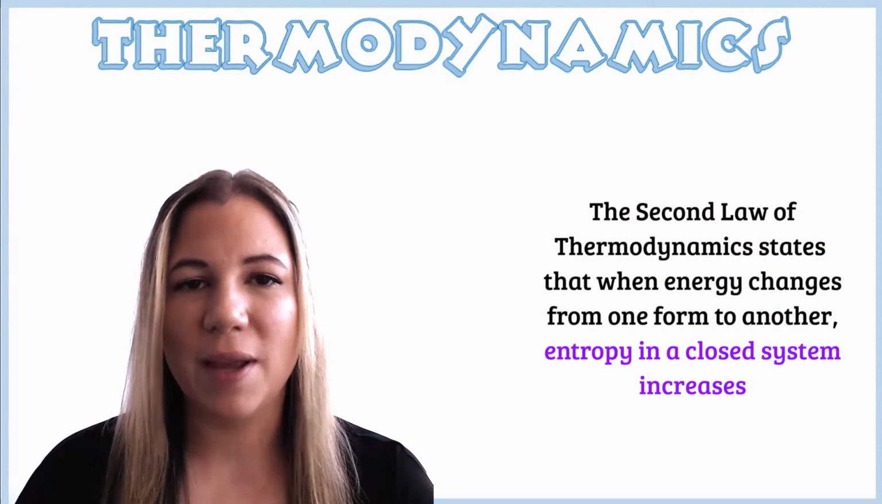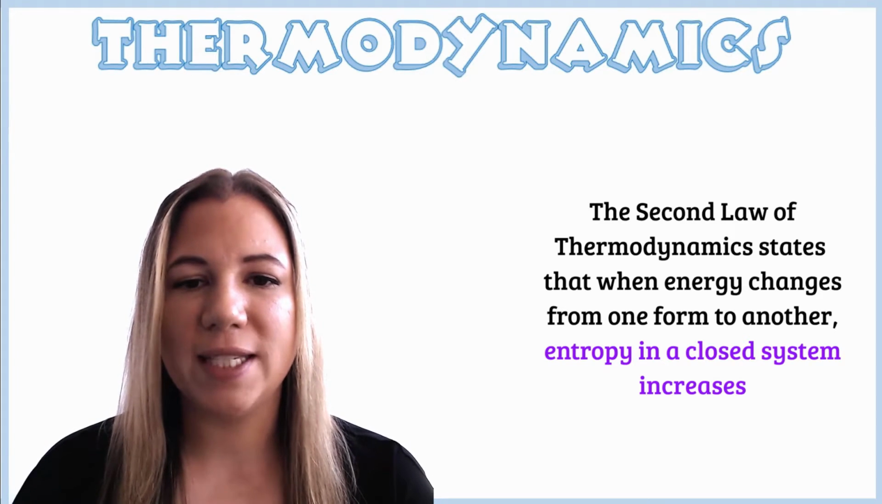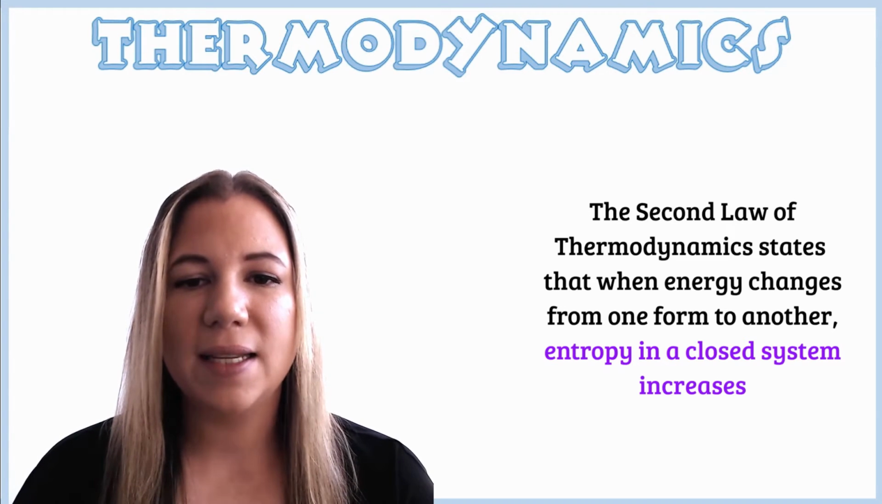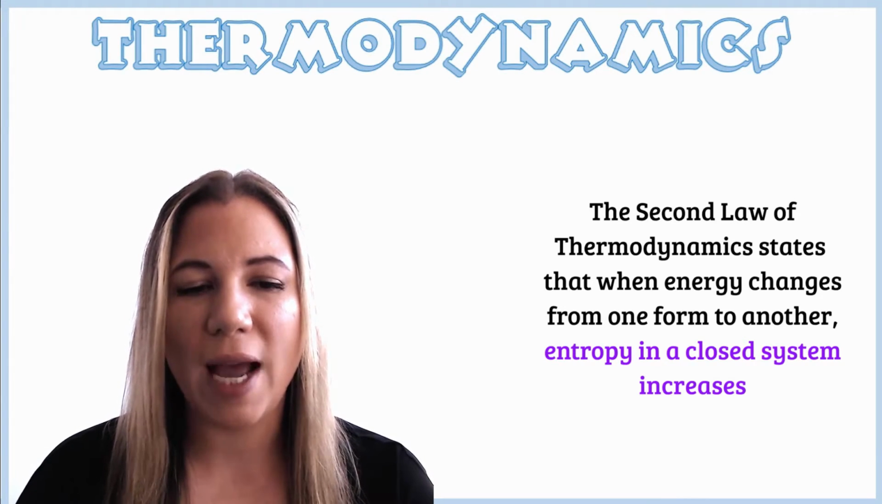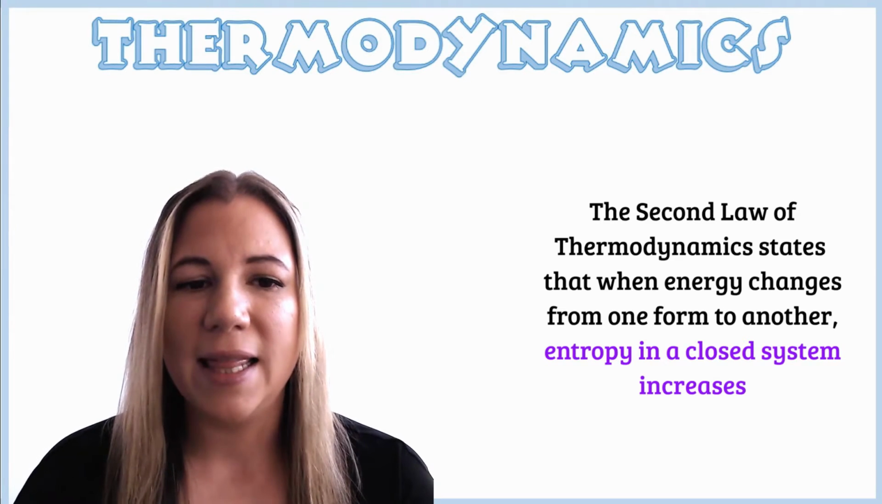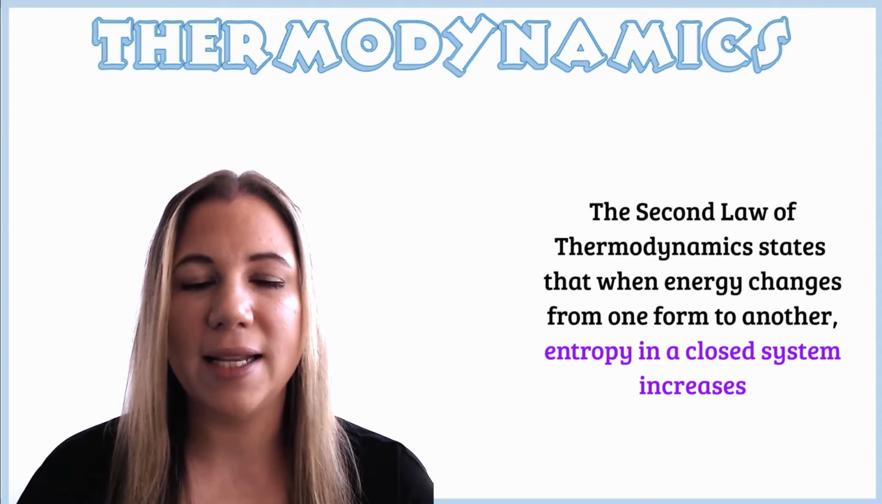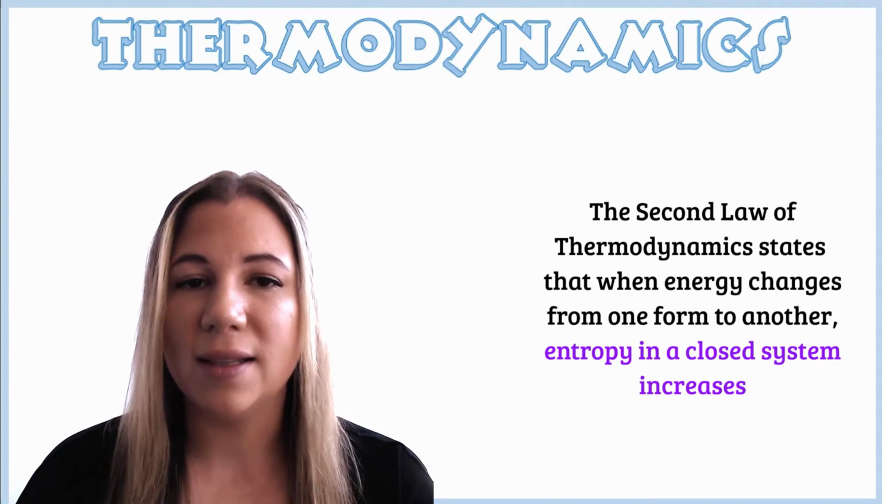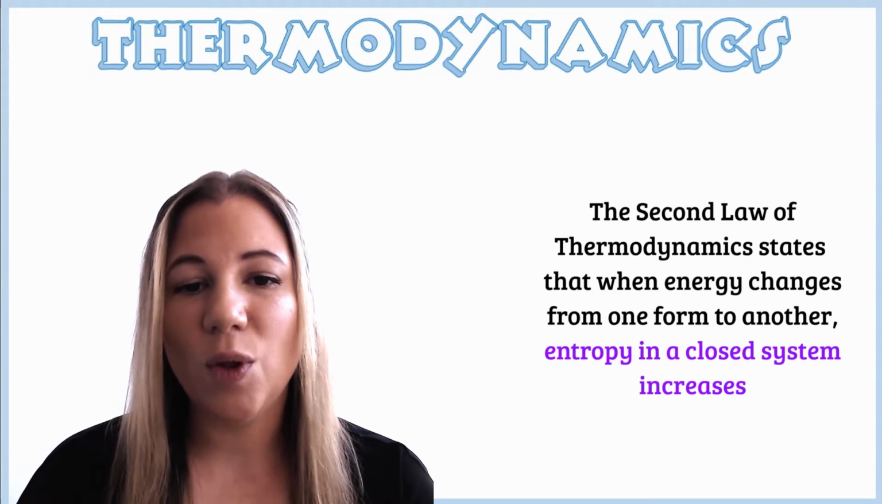The second law of thermodynamics states that when energy changes from one form to another, entropy in a closed system increases. Entropy refers to a state of disorder or randomness in the way energy is dispersed in a chemical process. It is a measure of how much the energy of molecules or atoms in a chemical process becomes spread out during a reaction. This means the more energy that is transferred by a system to its surroundings, the less organized and the more disordered the system is. A system will always favor a reaction that moves towards increasing entropy or increasing disorder.